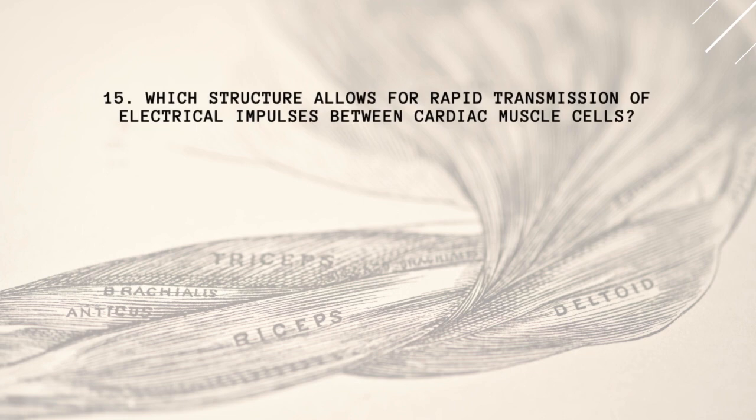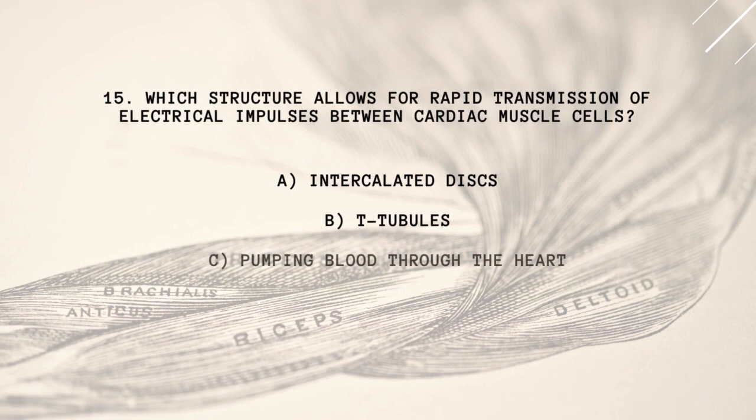15. Which structure allows for rapid transmission of electrical impulses between cardiac muscle cells? A. Intercalated discs. B. T-tubules. C. Pumping blood through the heart. D. Sarcoplasmic reticulum.